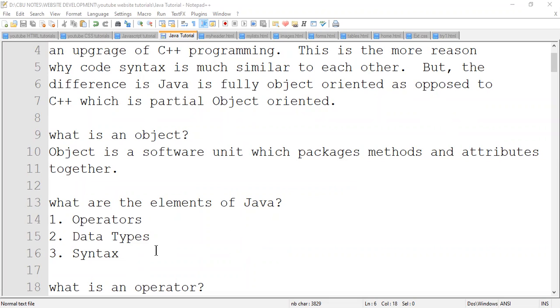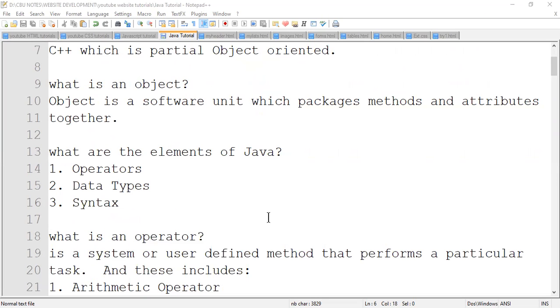Number two, we need to understand the data types that will be used in this programming language. Not to forget the syntax. We'll discuss these one by one, of course, with some examples for you to understand what these are. So we're going to begin with the operators.